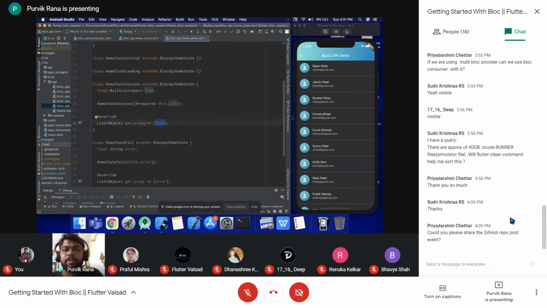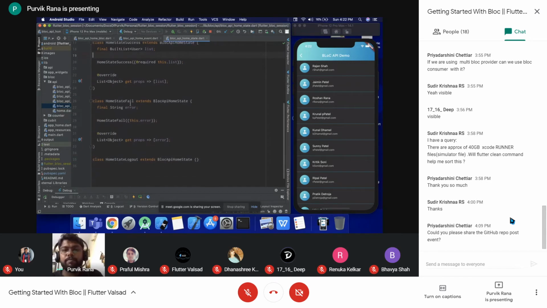We need to define the props also. Whatever number of different parameters there are, we need to define them over here also. So when we have a successful response from the API, we will emit the success state from the block to the screen by passing this particular data to the screen.